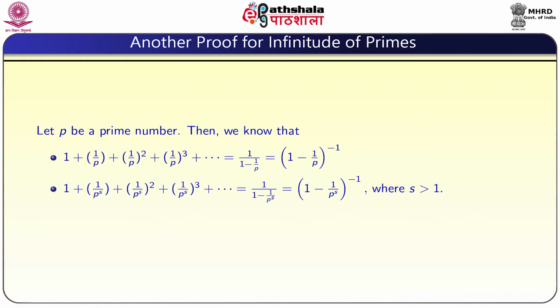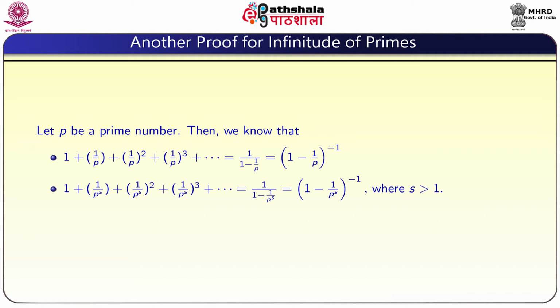The first one is, let p be a prime number, then we know that 1 plus 1 by p plus 1 by p whole square and so on is equal to 1 by 1 minus 1 by p. It is because of the geometric series 1 plus r plus r square and so on. Whenever mod r is less than 1, this is equal to 1 by 1 minus r. Here the r value is 1 by p. So, 1 plus 1 by p plus 1 by p square plus 1 by p cube and so on converges, and its value is equal to 1 minus 1 by p whole power minus 1.